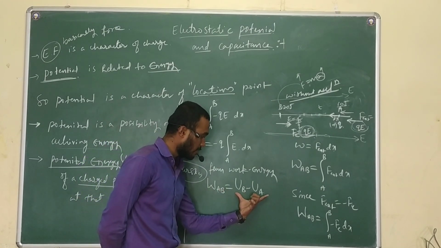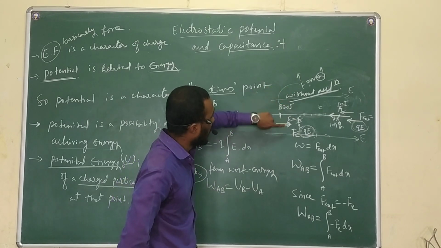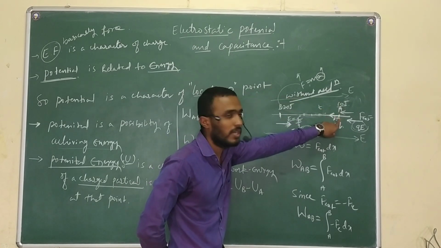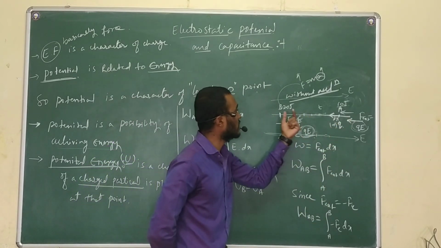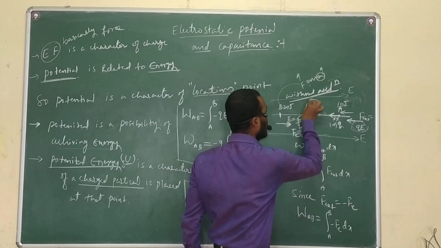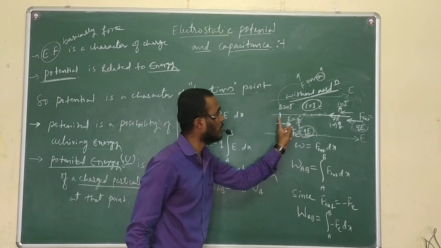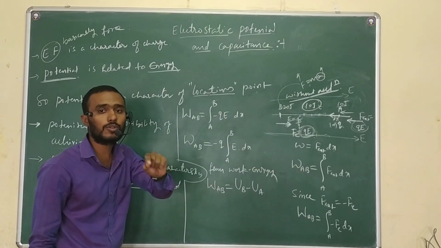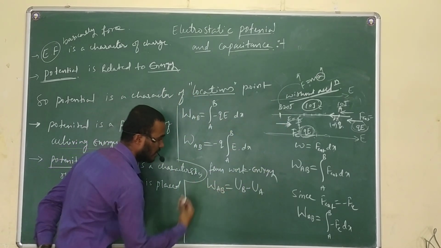The method to write the change in the potential energy is higher minus lower: the higher energy at point B minus the lower energy at point A, means final minus initial, and that you will get as the difference. Say for example 20 and 10, what is the difference? 10 joule is the potential energy difference between the two points. That means this 10 joule of energy is required to move the charge from here to here.